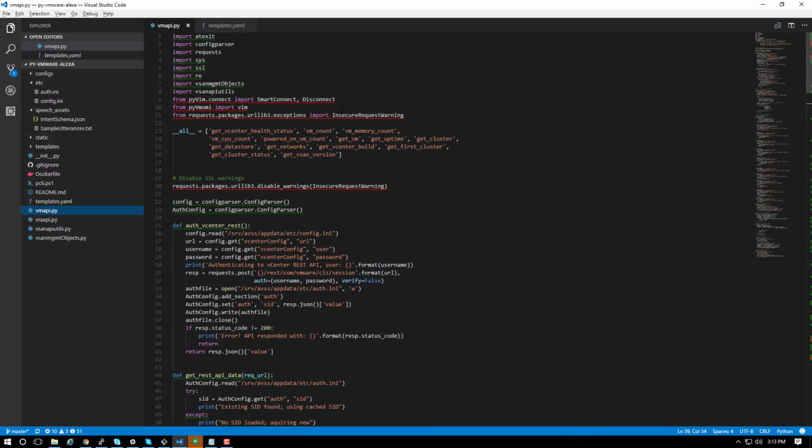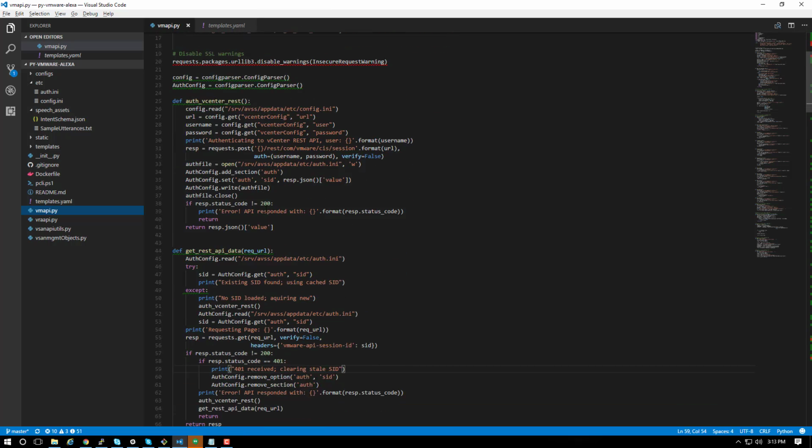William Lam also did some great work around bringing in the VAMI and vSAN APIs, as well as doing some preliminary work to start some PowerCLI integration that could be coming in the future if we can get it to operate a little bit faster. So there's some pretty cool things on the horizon with this project. I think it's going to start to get a lot more exciting, especially as we start to build out slots and be able to interact with individual objects within the platform.